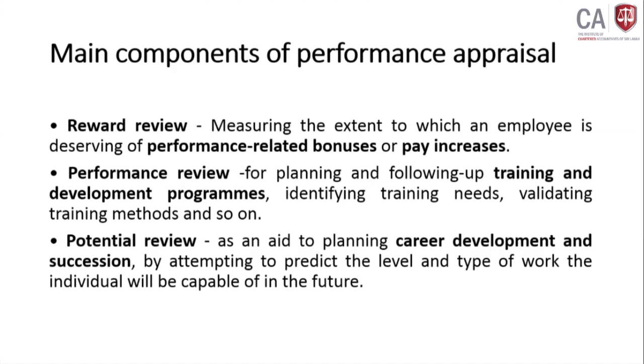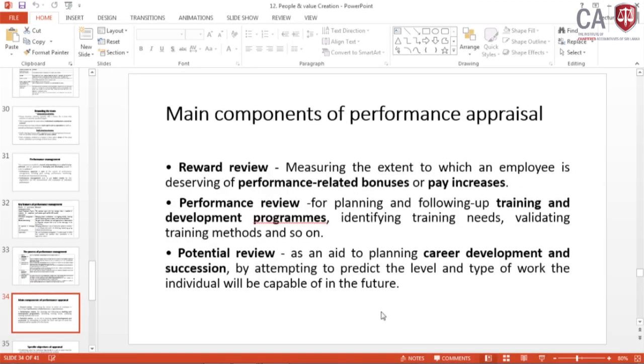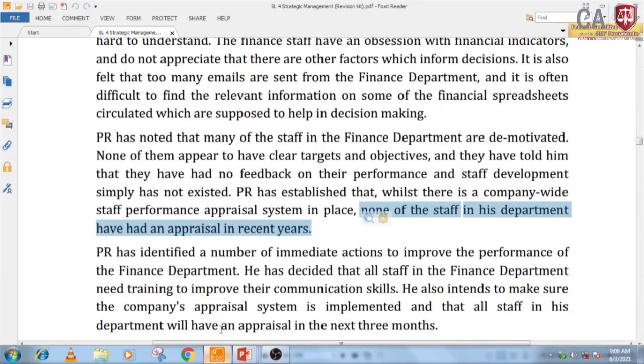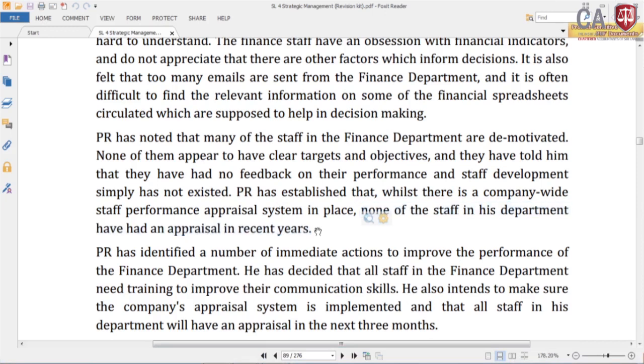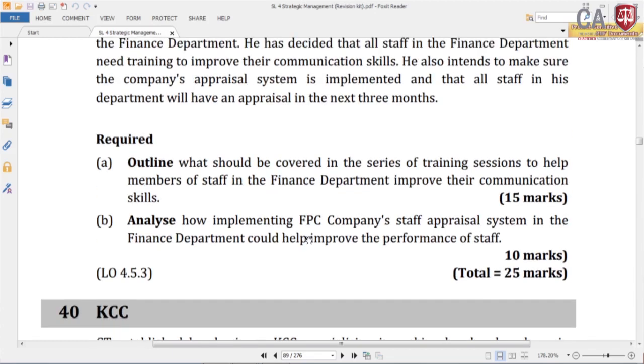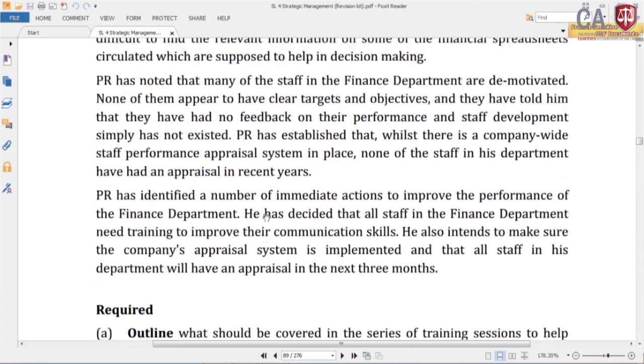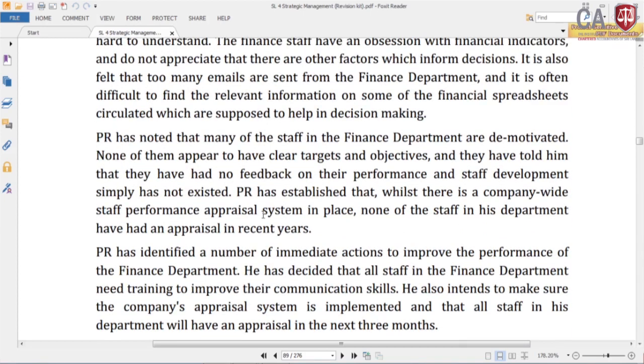Right. So, I think this knowledge is enough to address this question requirement. So, what are the issues in this area? Here, what we have to do is analyze how implementing the FEC company staff appraisal system in the finance department could help improve the performance of staff. Now, many of the staff in the finance department are demotivated.